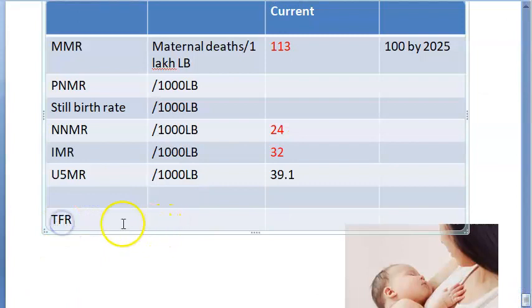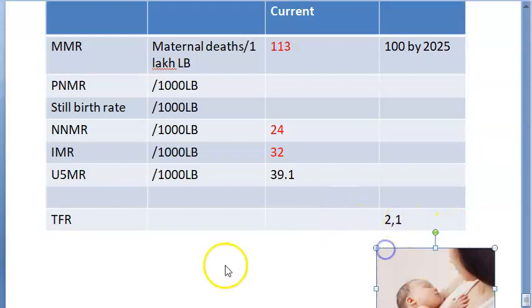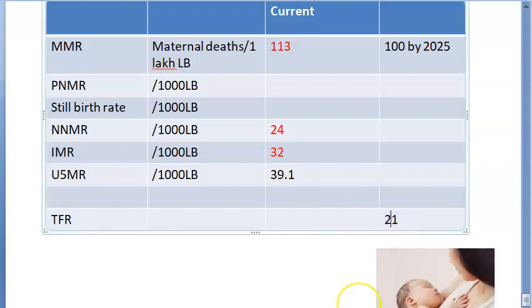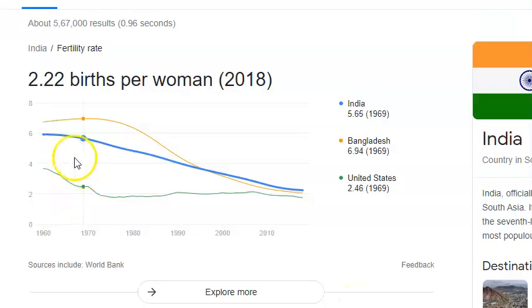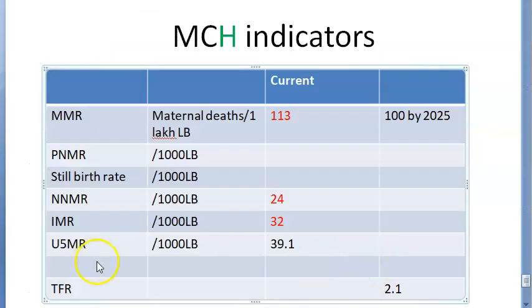Sometimes you can just add total fertility rate, etc. What do they want to achieve? 2.1. Currently, I think it's 2.2. So they want to achieve 2.1. India is the blue one, they are showing 2.2 births per woman. So I think this is not exactly an MCH indicator, so let's put it outside.